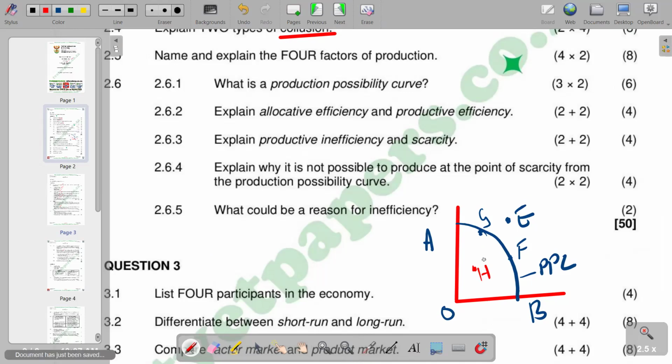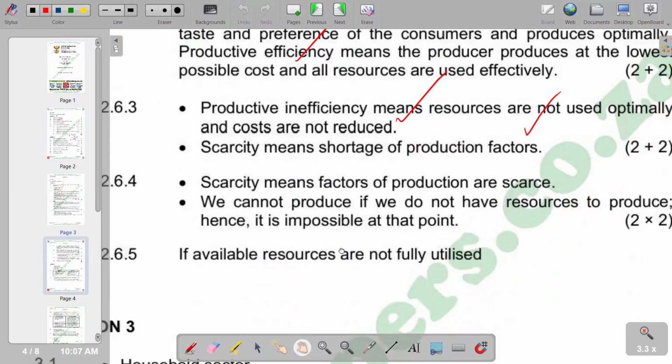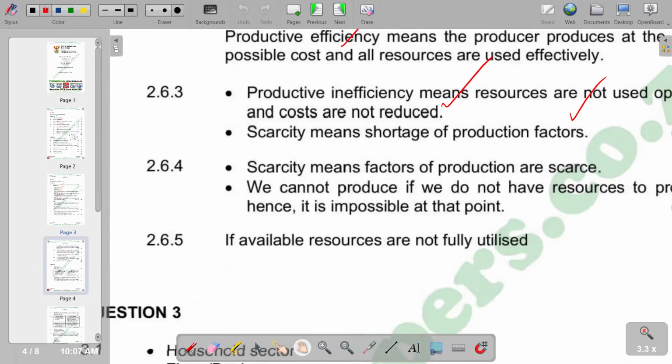With the resources that are there, if we use them efficiently, we produce maximally, along the curve. So when we produce inside the curve, we are producing less. We have wasted, so it represents inefficiency. Inefficiency represents wastages. We have not produced optimally. So if available resources are not fully utilized, that's why we have such a scenario of inefficiency, which is just a brief explanation on that one.